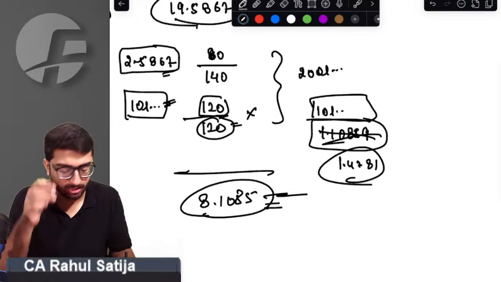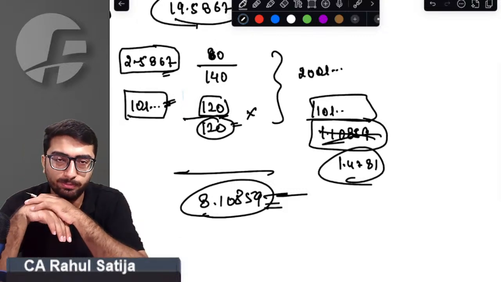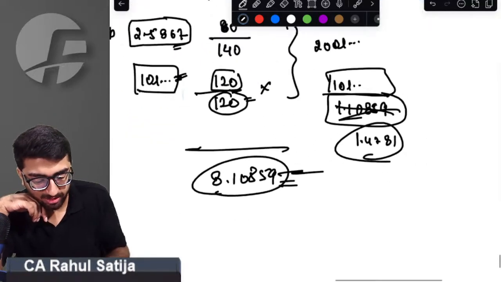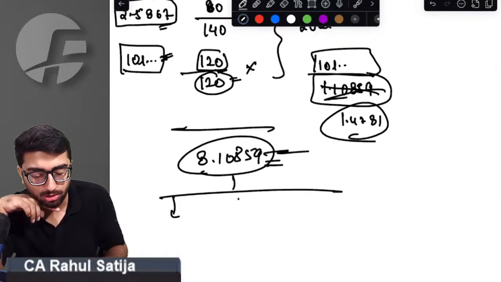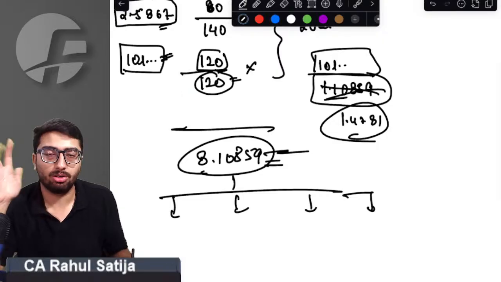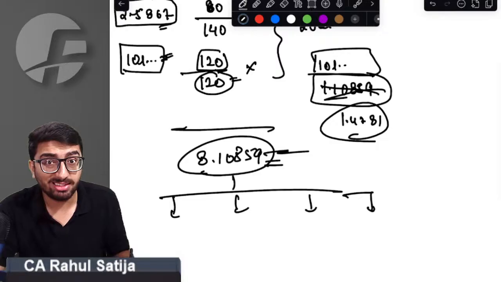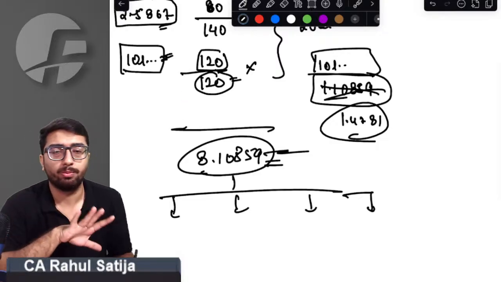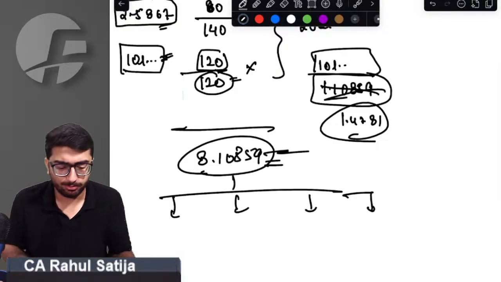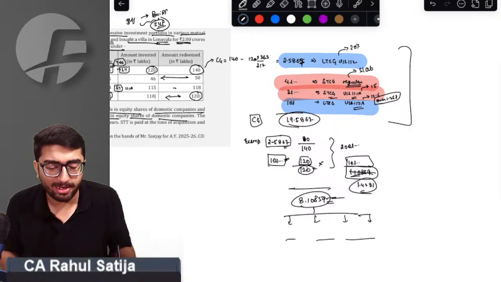So this is the right answer. Done with the question. Sir, if they would have asked us, then we would have taxed it also. But they might do it wrong, they might themselves do it wrong. But if they would have asked us to tax it, we would have taxed it also. Taxation is not that difficult. Applying the tax rate is not difficult. We have already considered the tax rates, we just have to apply them.